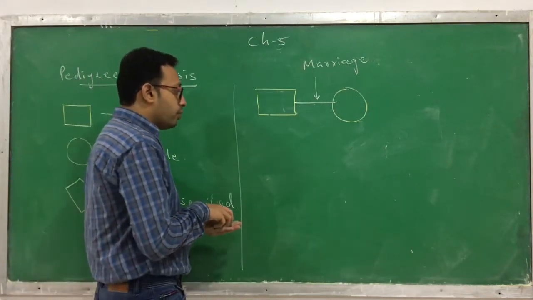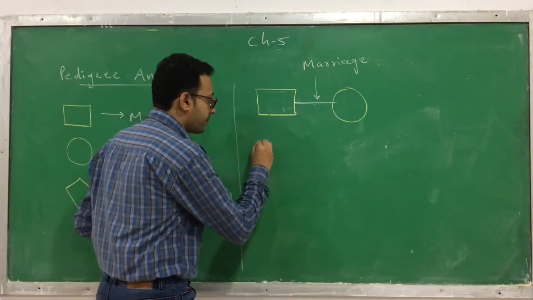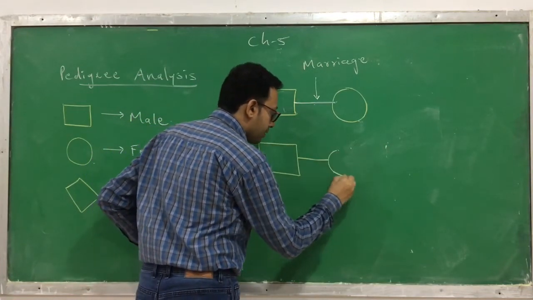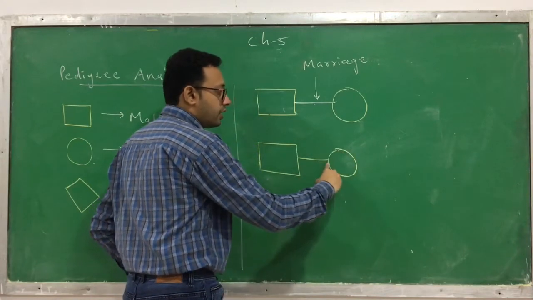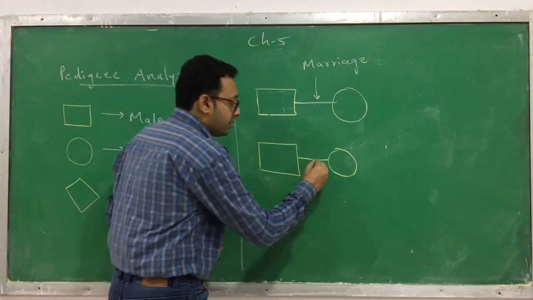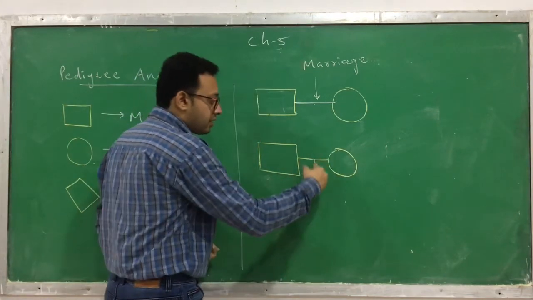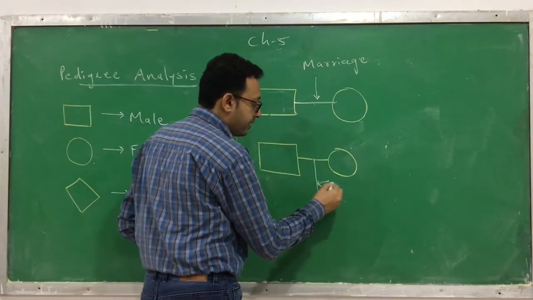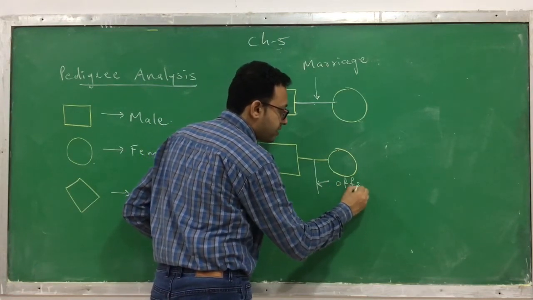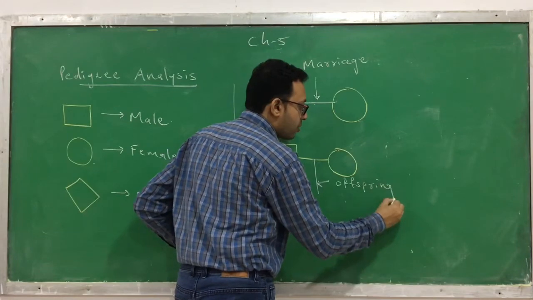Now one more thing. You know that this horizontal line between a male and the female is called a marriage. But there is a vertical line which generates from it. It denotes their offspring or their next generation, their child or children.